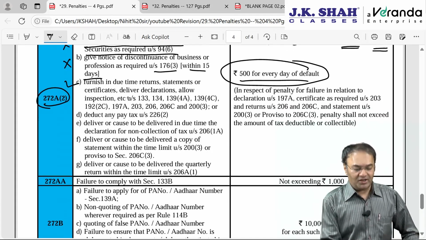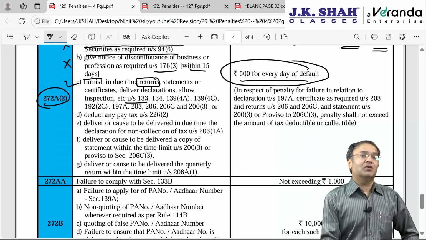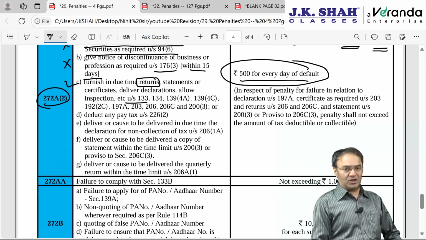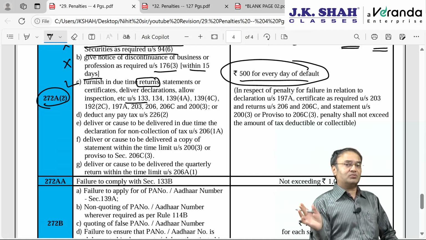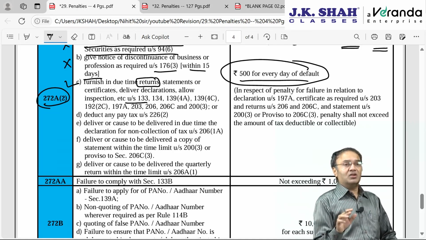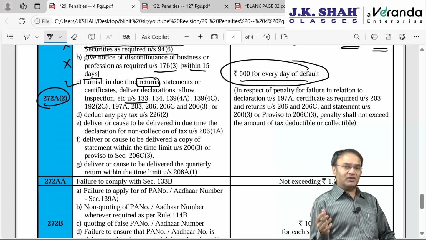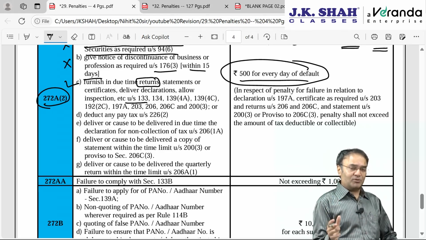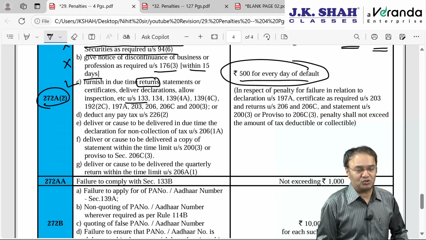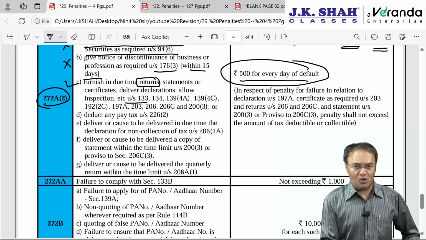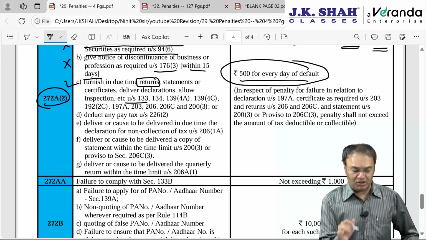Then point C is slightly important: failure to furnish in due time the returns or statements or certificates or deliver declaration or allow inspection under section 133. Section 133 is a requisition, a kind of summons, whereby you can be asked to furnish details of a third party. In connection with a third party's ongoing assessment proceeding, say you are a sub-broker registered with Motilal Oswal, a share broker, and Motilal Oswal's assessment proceeding is going on. If questions are asked to you to cross verify certain things and you do not reply within the time allowed, then 500 per day penalty on you.